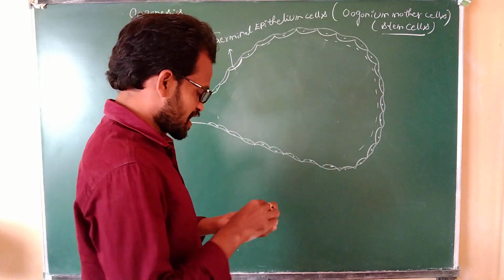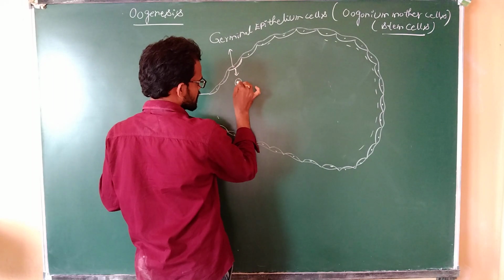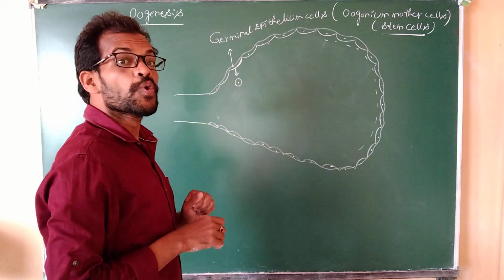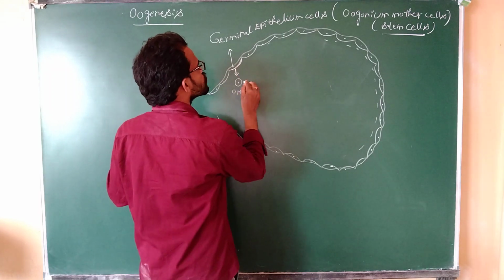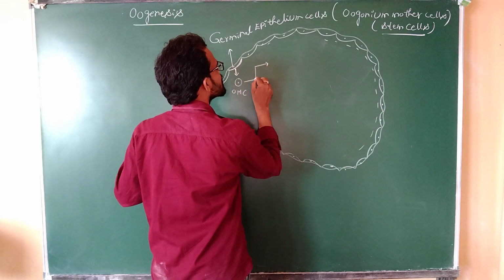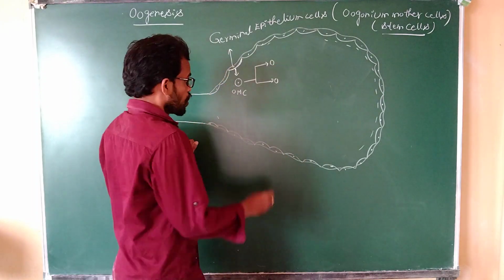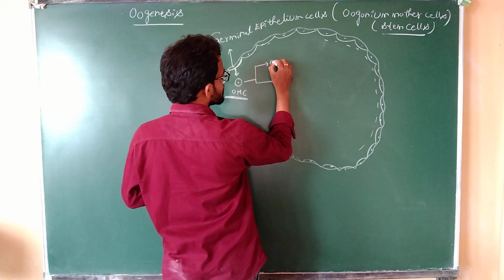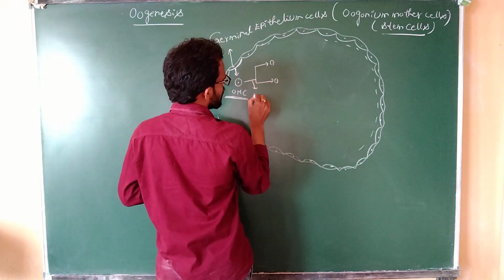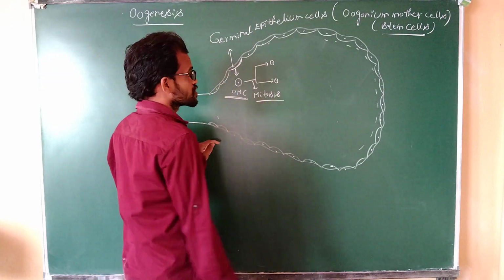Germinal epithelium cells indicate oogonium cells. These oogonium mother cells continuously divide and produce two cells. What is the process? The mitosis process.